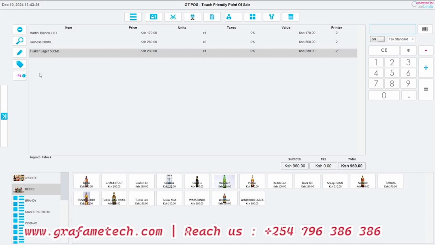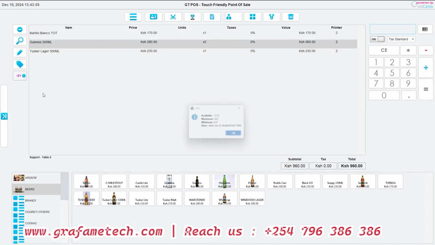You can just sell with the negatives, and then once you input the stock, now the original stock that came in, let's say they came in 100 pieces or 100 bottles, it will automatically substitute with the negatives that are currently there. Yeah. So Tascalaga, you can see it's -74.